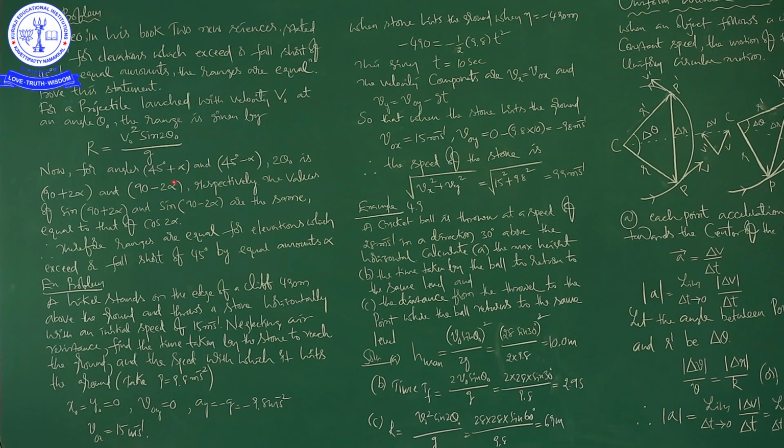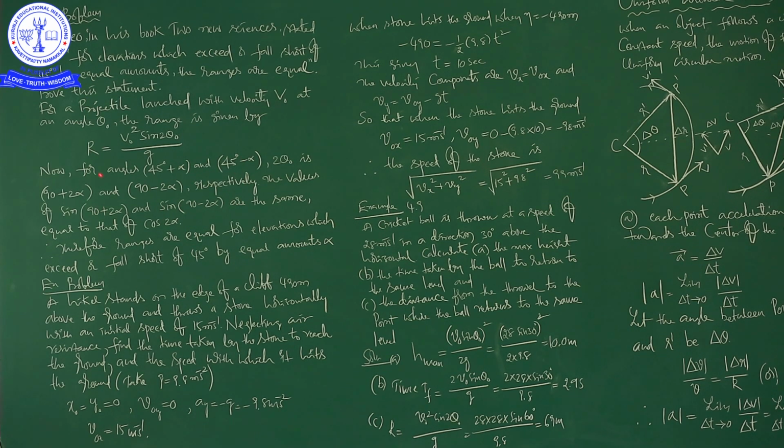So here alpha is just in place of theta. Generally I will modify this statement: 45 plus theta naught, otherwise 45 minus theta naught, otherwise 90 plus 2 theta naught, next 90 minus 2 theta naught. For these values of angles, the range value will be the same.